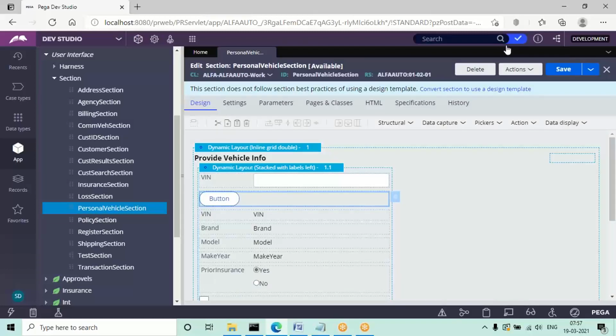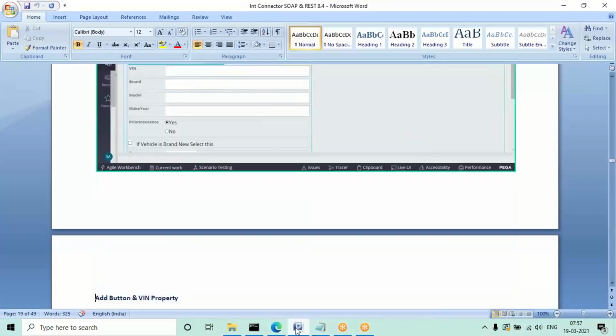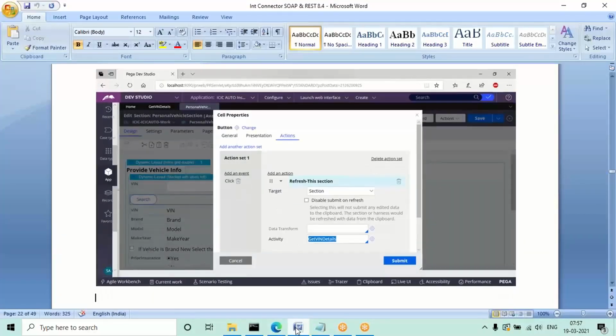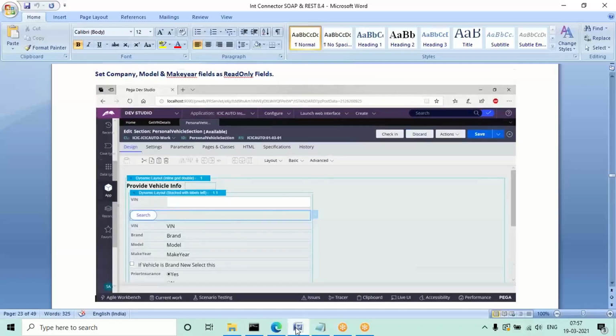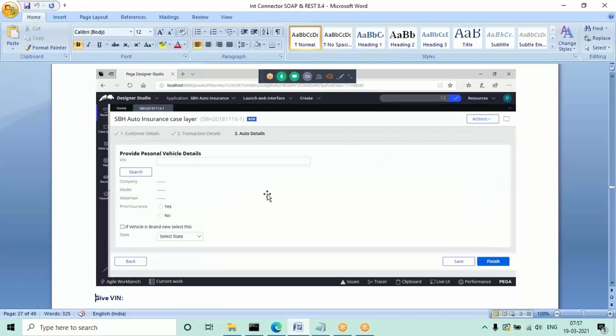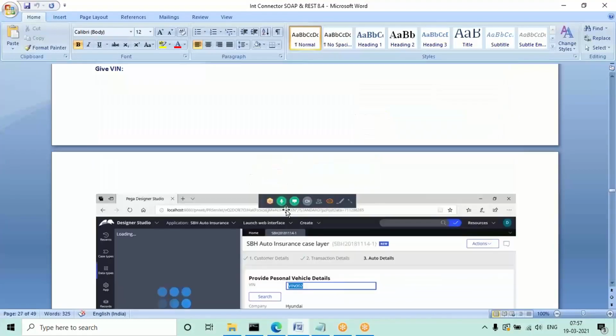Actually this process works practically in 8.1, and verification and execution I can also do up to the 8.1 version. If you see the screenshots, I'll share a video also for that. The same thing if I do in 8.1 personal edition, it will be working, guys. So I'll share that video with you. Here, if I give the input in these 8.1 screenshots, when the input is given it will also fetch the response. Okay, the same thing if you do in real time, it will work. Don't worry if it is not working in the present version, just follow the document or video for this, but the configuration is the same.